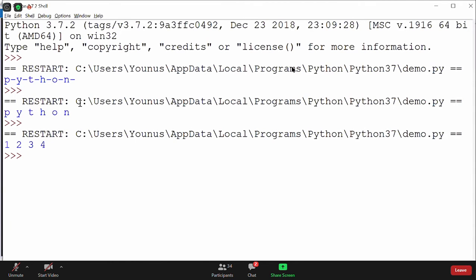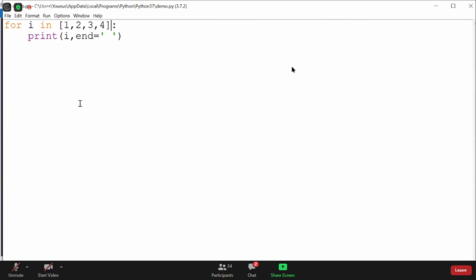No need for increment, no need for initialization. It does all of that automatically. It picks the elements one after the other and updates automatically. First it will pick one and put it in I, so I will be one and it gets printed. The next time two will be picked up and printed. Next time three, and next time four gets picked up and printed.